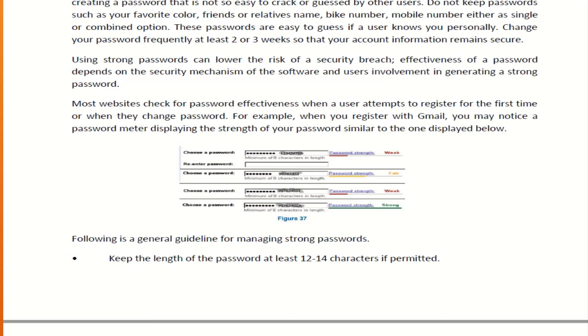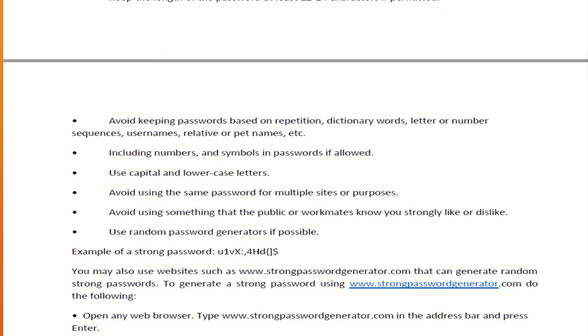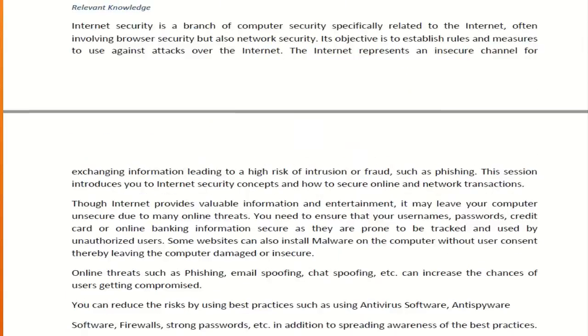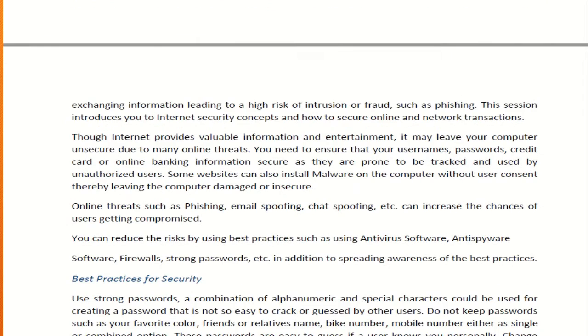If your internet is not secure, then important credentials may be hacked. So for that, internet security is a must. What is internet security? It is a branch of computer security specifically related to the internet, often involving browser security but also network security.